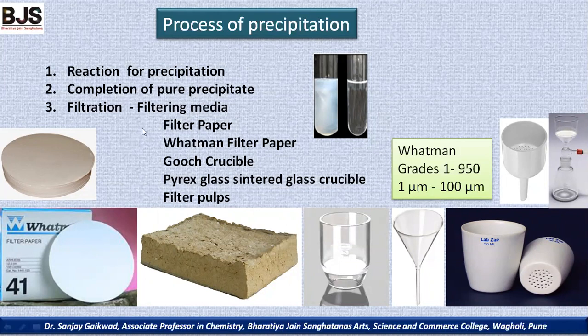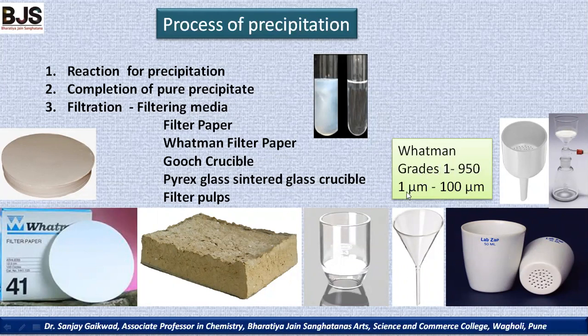There are a number of filtering media used for filtration. This is a simple ordinary filter paper. This is a Whatman paper. In Whatman filter paper there are so many varieties, depending on the grades. Grade 1 to grade 950, such different grades of Whatman filter papers are there.